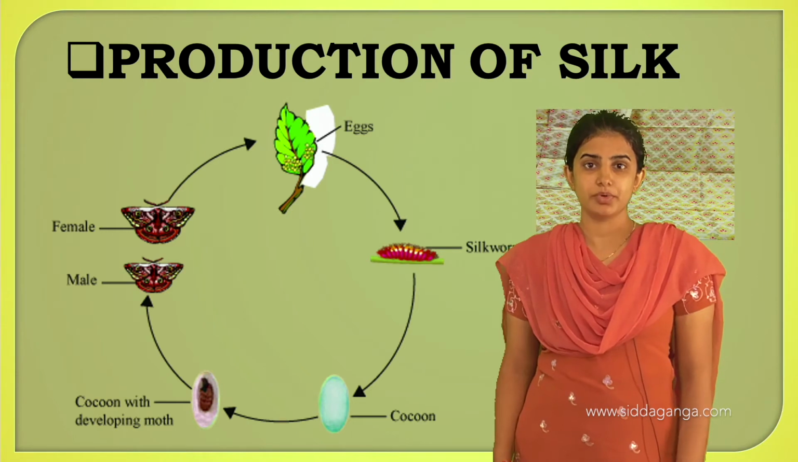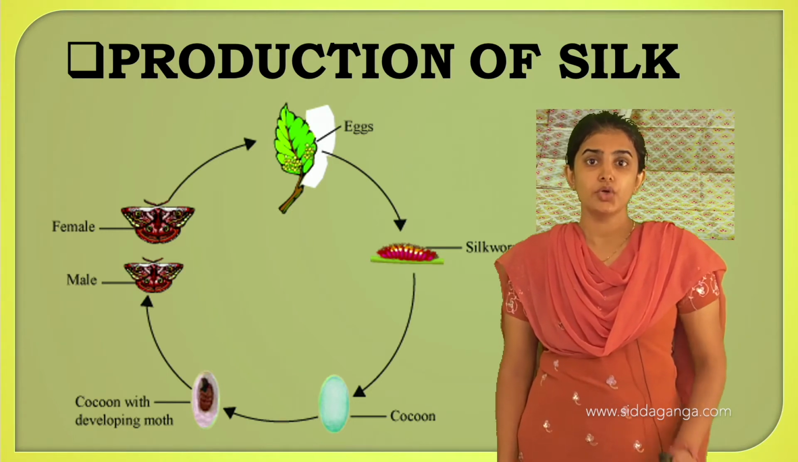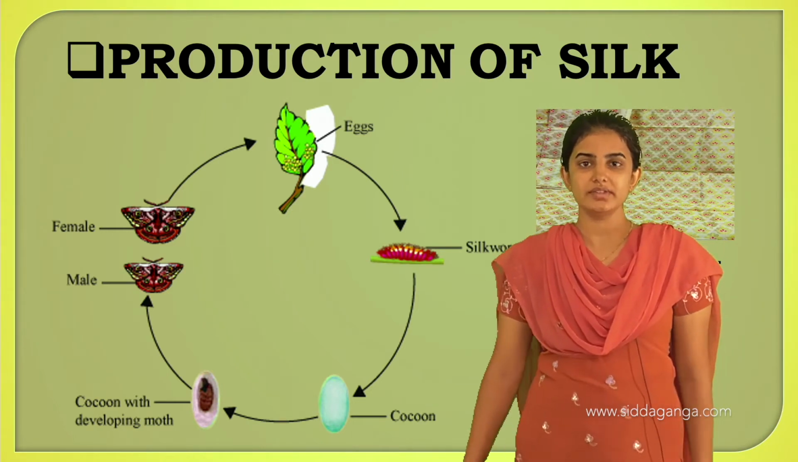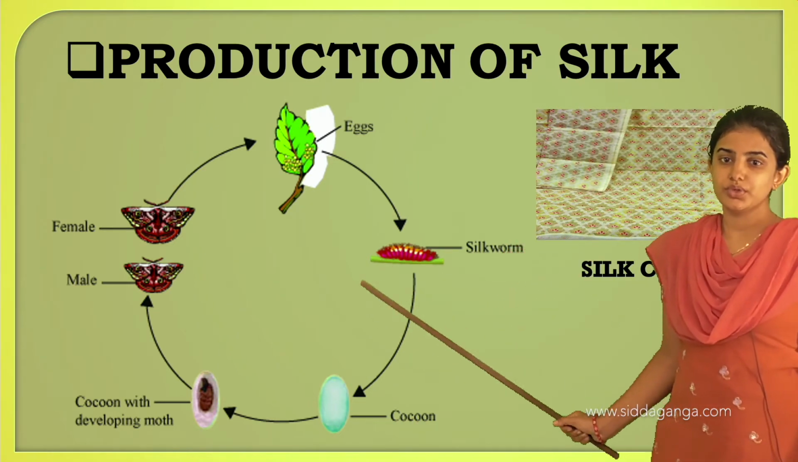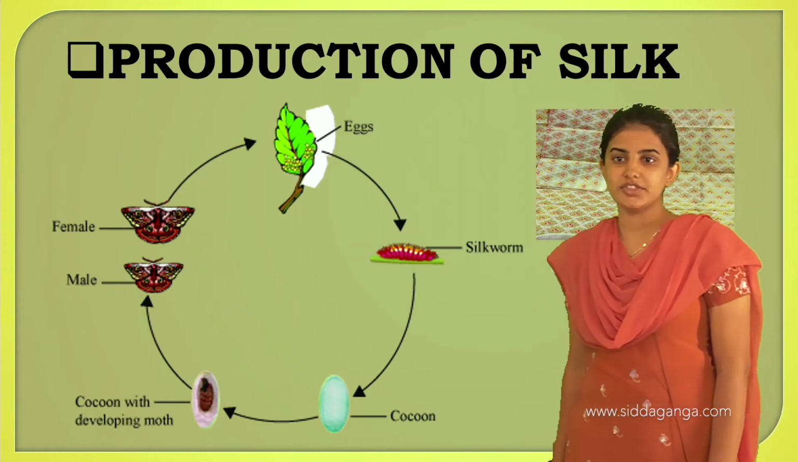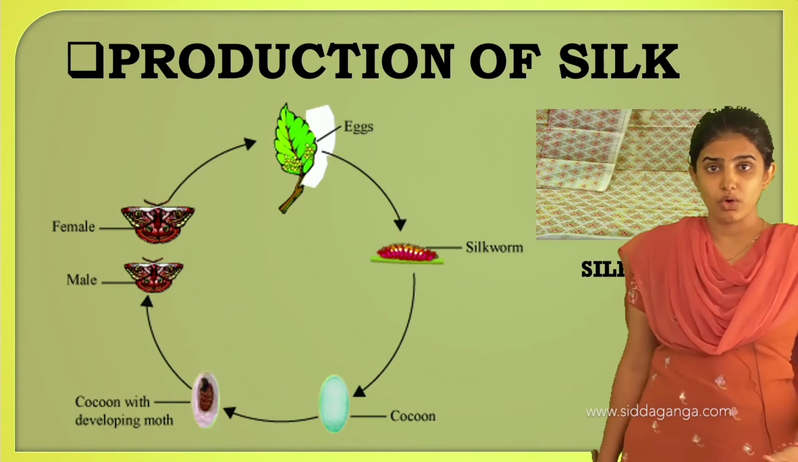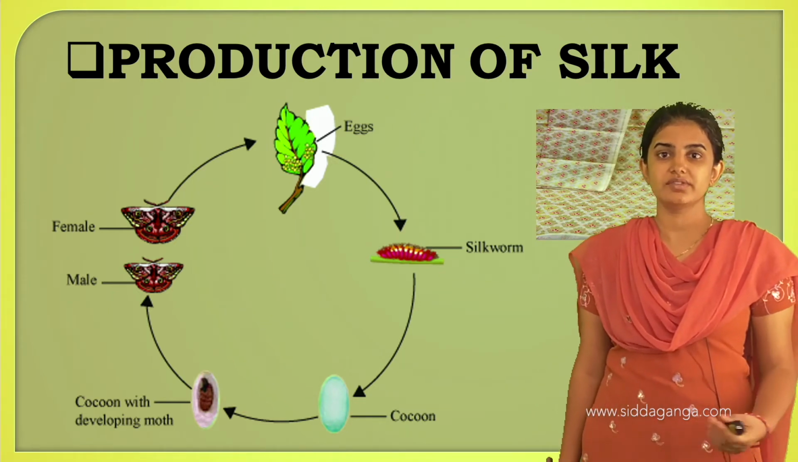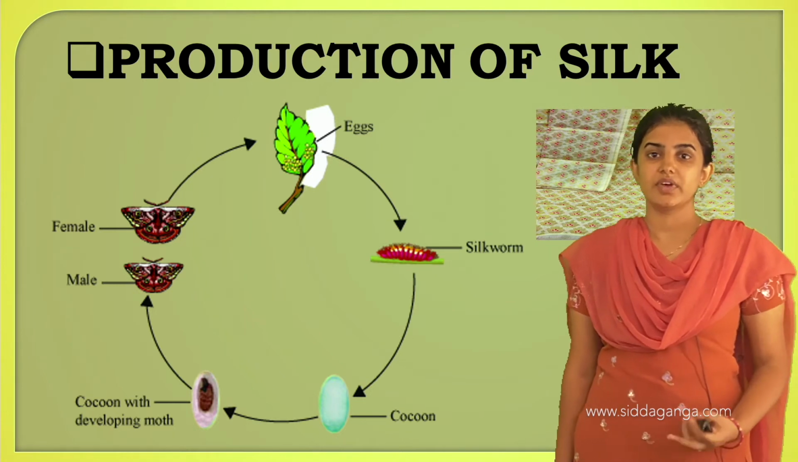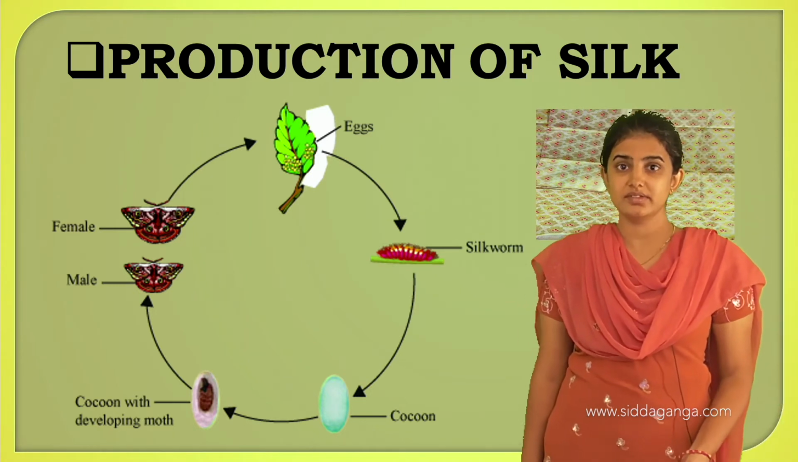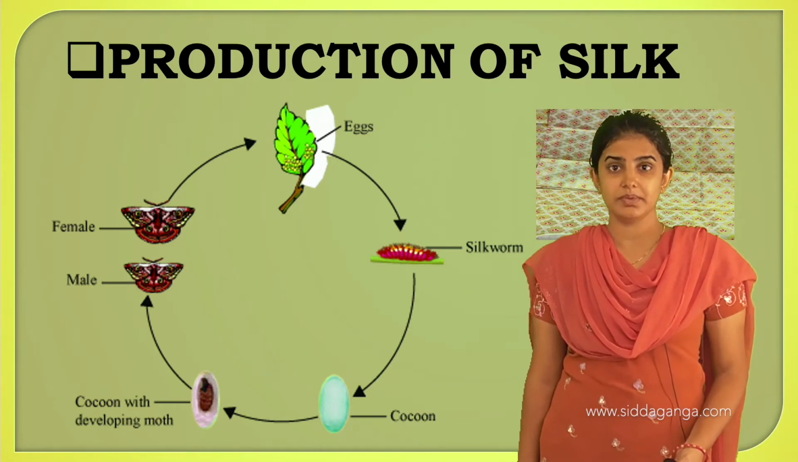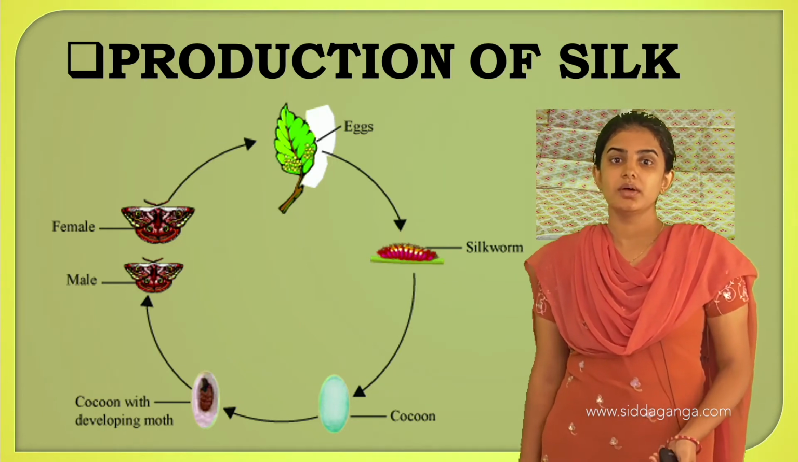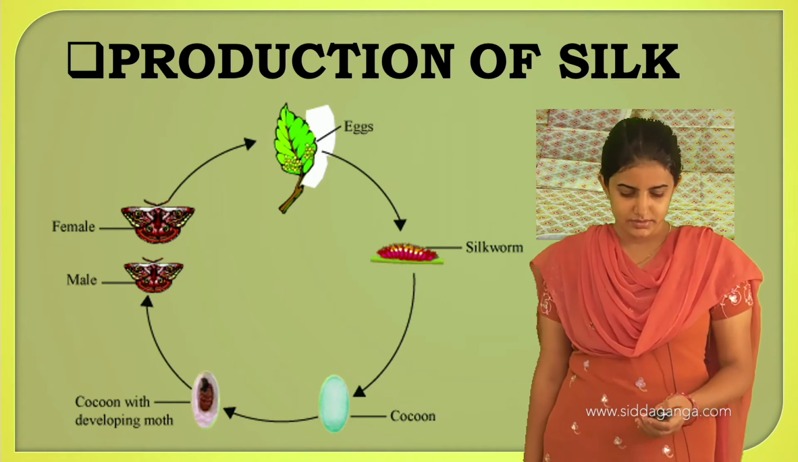Sericulture is nothing but the process of rearing silkworms to obtain silk. See here, they have to rear silkworms to obtain the silk for various types of fabrics. For example, silk saree, silk cloth, and silk dresses will be there, and this is all about the products of the silk.